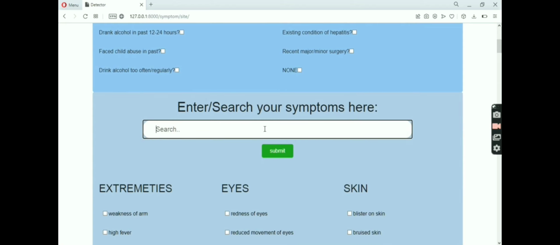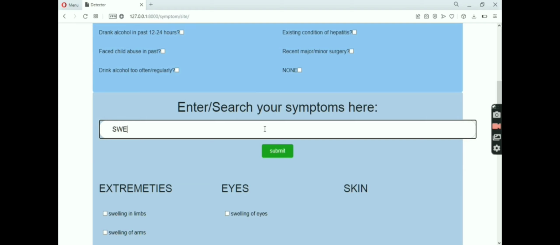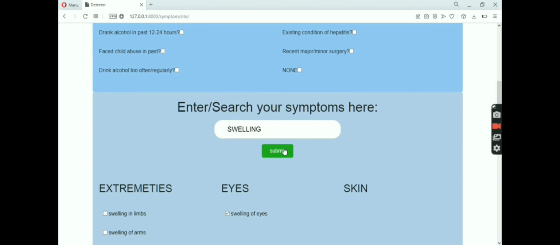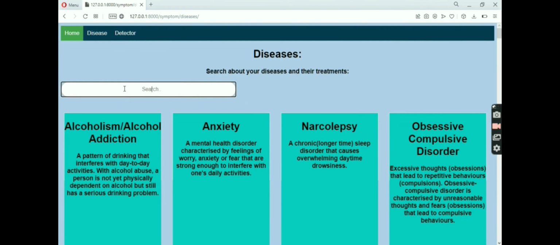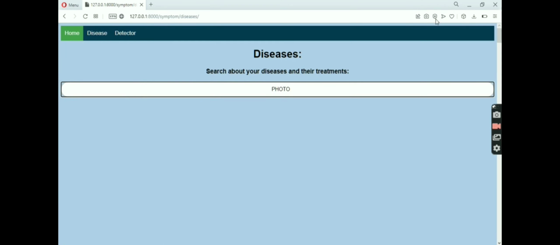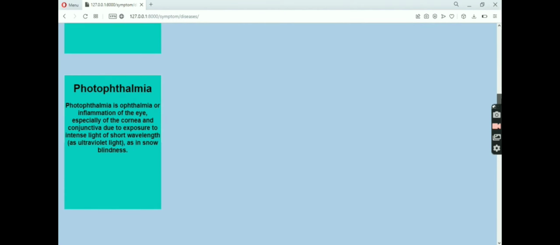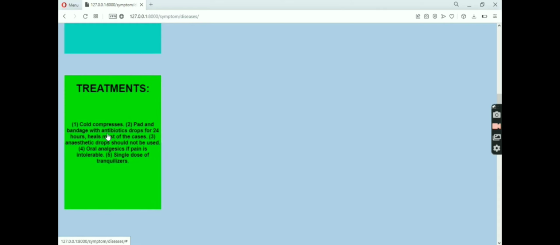We are again searching another disease by selecting from past habits and all the symptoms which a patient is suffering from, and by submitting this we again get another disease. Now we will search the disease in our disease panel to get info about the disease and its treatment also. Like this we can search manually or select from categories also.